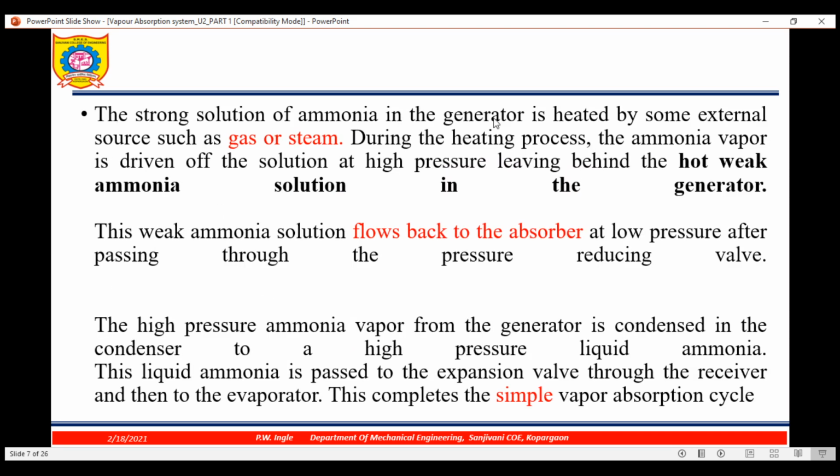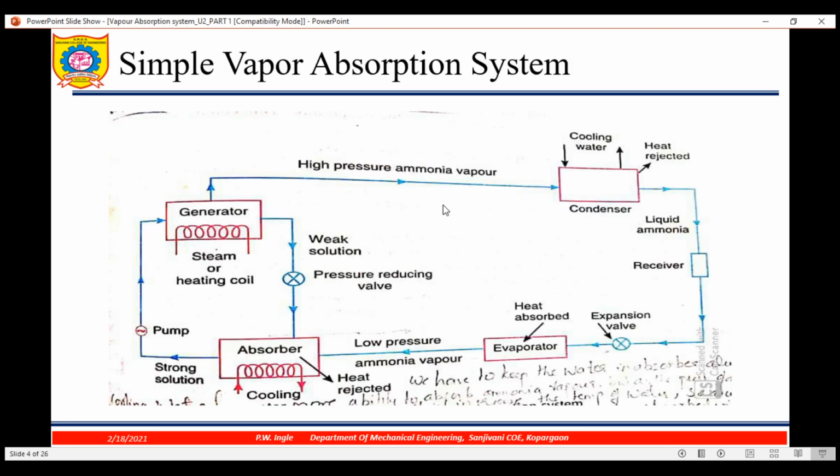The strong solution of ammonia in the generator is heated by some external source like gas or steam. During the heating process, the ammonia vapor is driven out of the solution at high pressure, leaving behind the hot, weak ammonia solution in the generator. Now here, what happens in the generator? This is a strong solution because the concentration of ammonia, that is the refrigerant, is more. It is separated in the generator. So the generator is used to separate the ammonia refrigerant from the water.